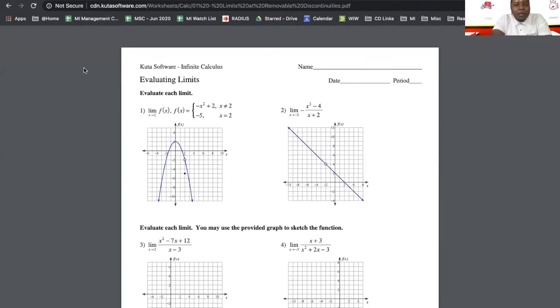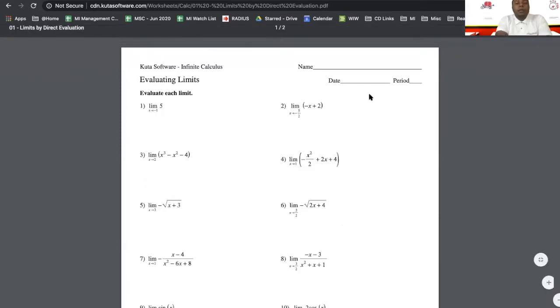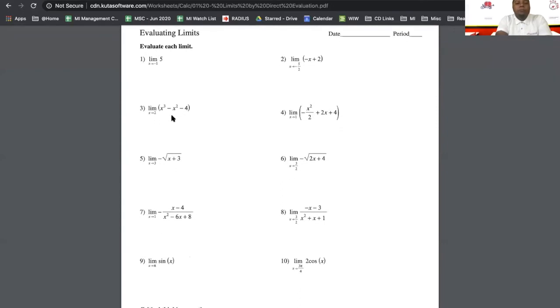I just wanted to show you guys how we can evaluate some limits. So the first easiest thing we can do is try to evaluate just by plugging it in. I know you're probably looking at me like, Benda, how can we find the limit of a constant? A constant meaning something that we don't have a variable with. 5 is always 5. Well, let me tell you, constants are your easiest limits because you don't have to do anything. The answer is 5.